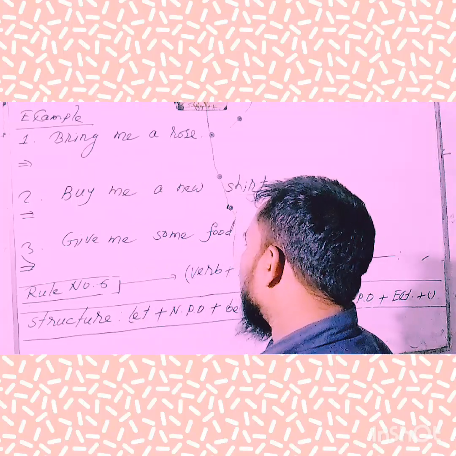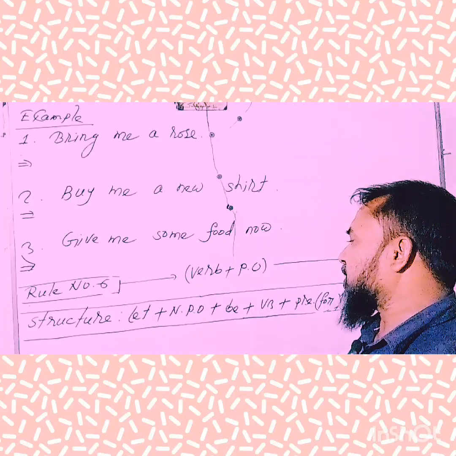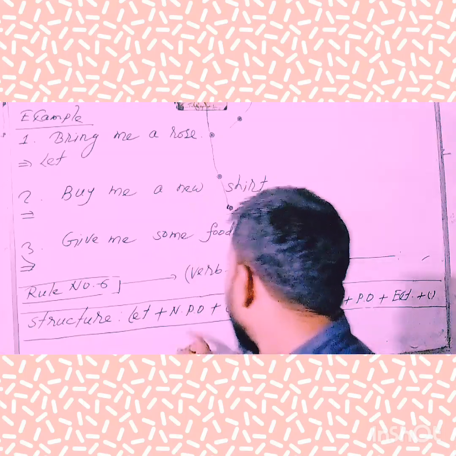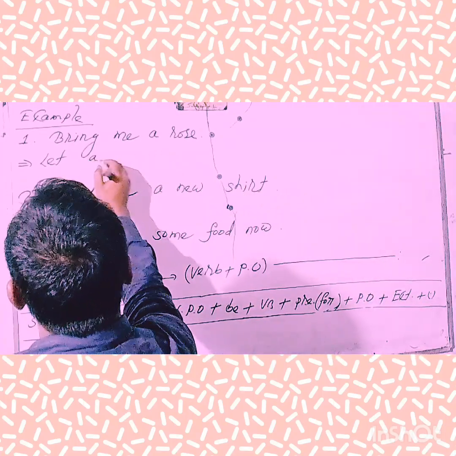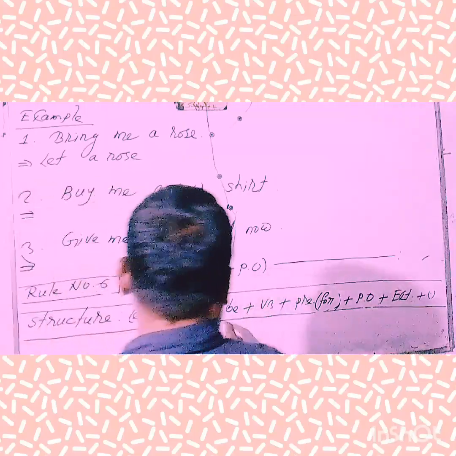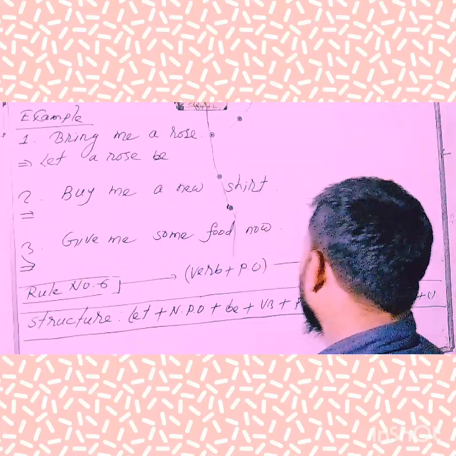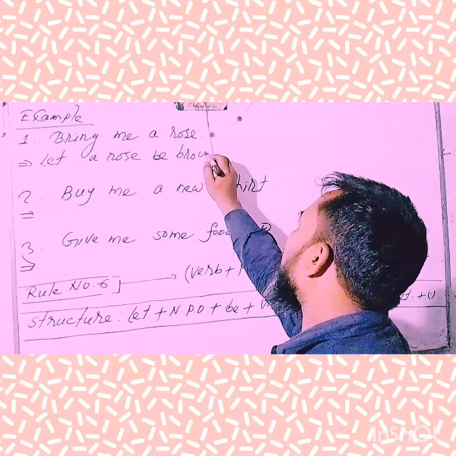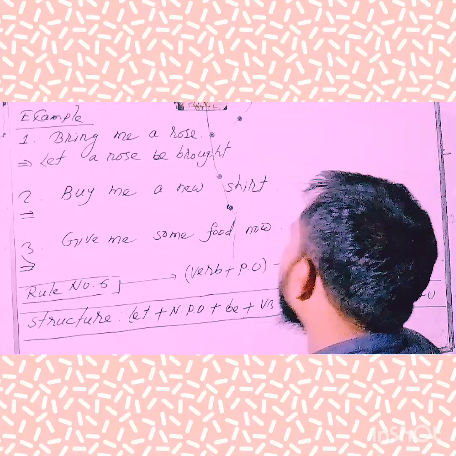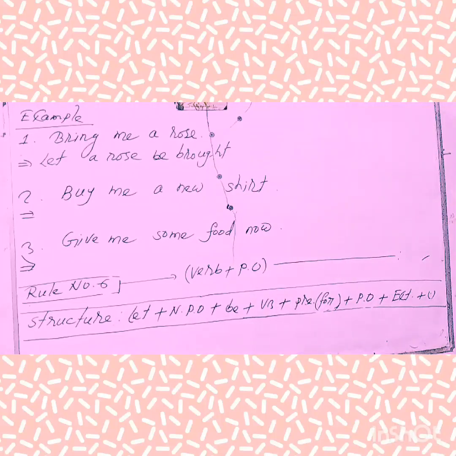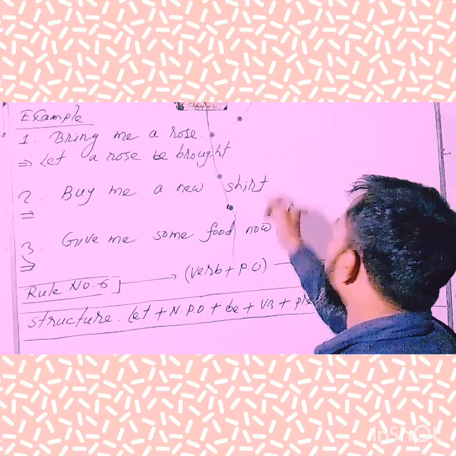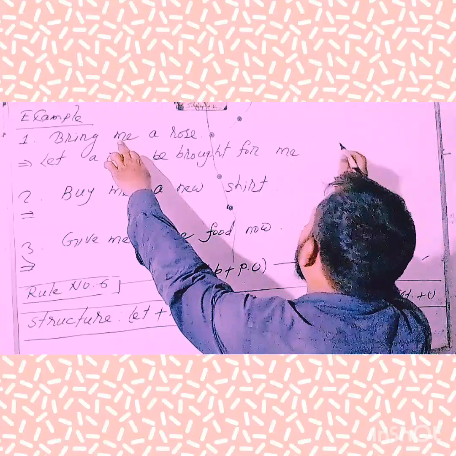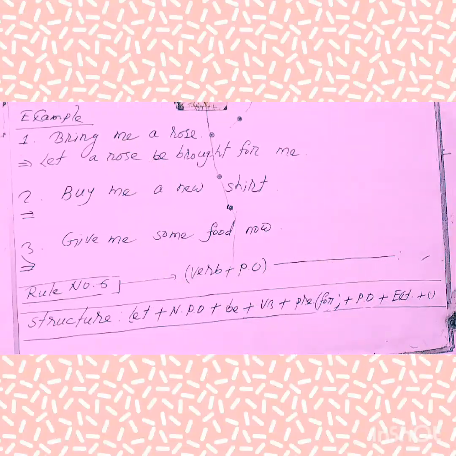Now we'll have to follow the structure pattern. At first, we'll have to use "Let". Next, the object, here "a rose". Then we'll have to use "be", then the third form of verb. Here the verb is "bring", and the third form is "brought". Mind this, dear learners: bring, brought, brought. Next, the preposition "for", then the personal object, here "me", and finally it ends with a full stop. I hope you have understood clearly.